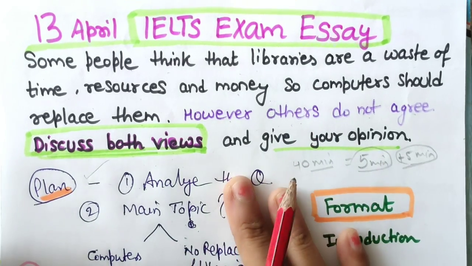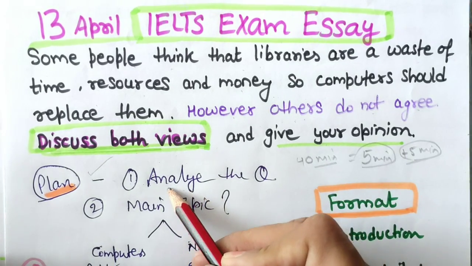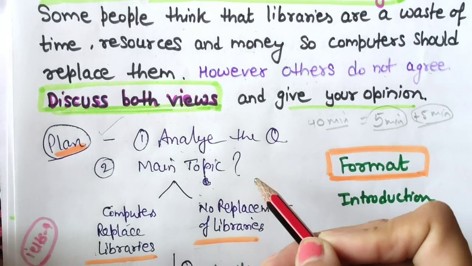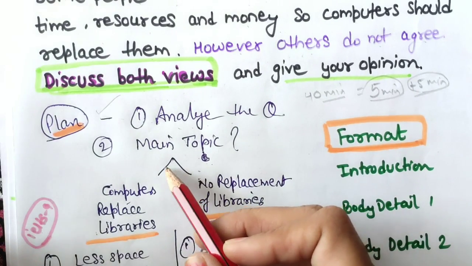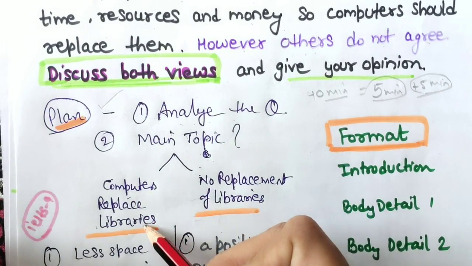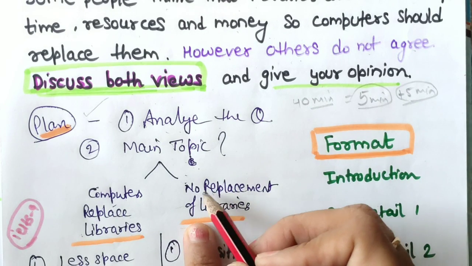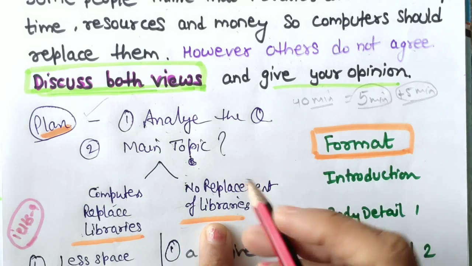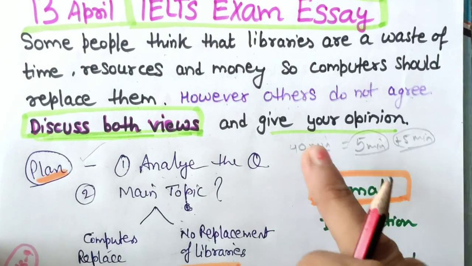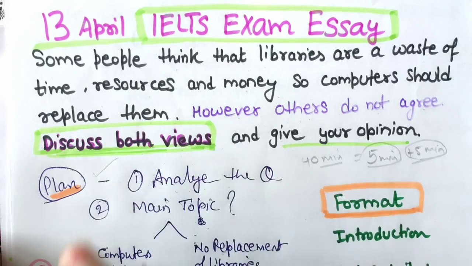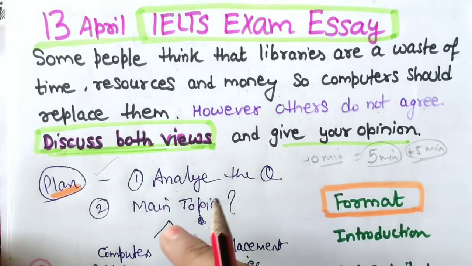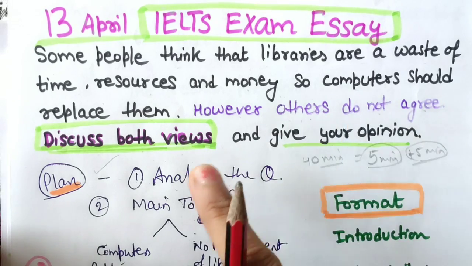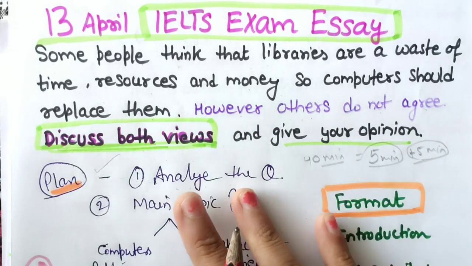Okay, now we have come out with the main topic. We have analyzed the question statement, and what is the main topic? Of course, library should be replaced with computers. So first main topic is computers replace library. Second point of view says no replacement of libraries. Now we need to brainstorm why they support computers replacing libraries, and why they support libraries not being replaced with computers. Okay, let's brainstorm it one by one.